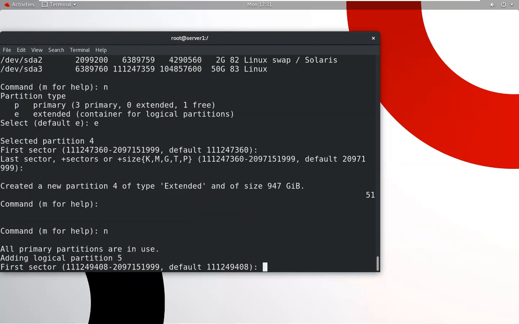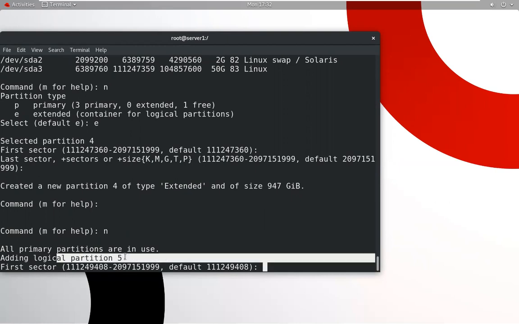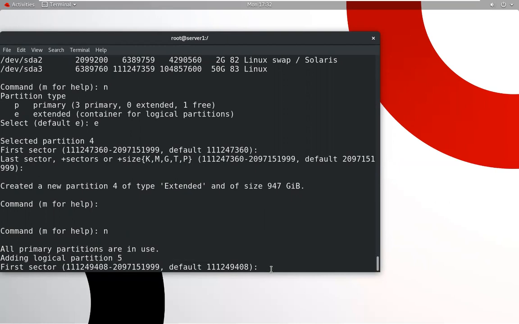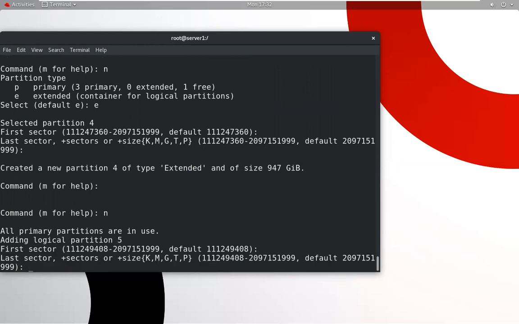Now again N. So it will show me this is your 4th partition number and this is your 5th partition number. So we can give the space. Give size, it's 100 GB. So we can give.